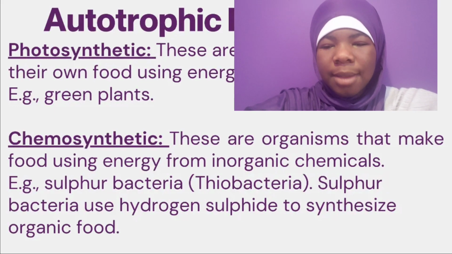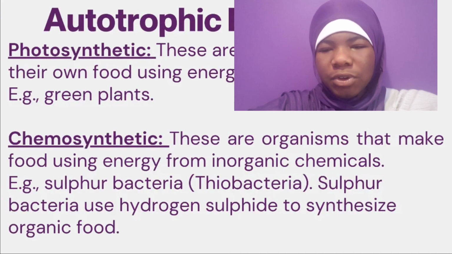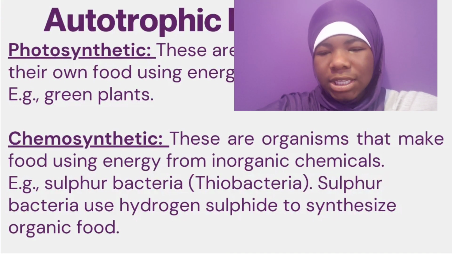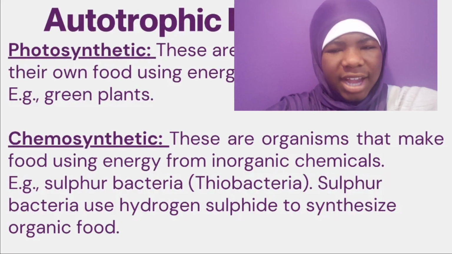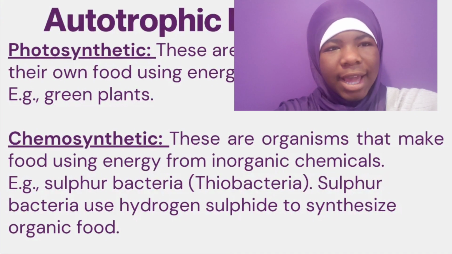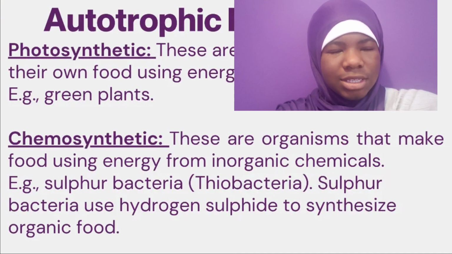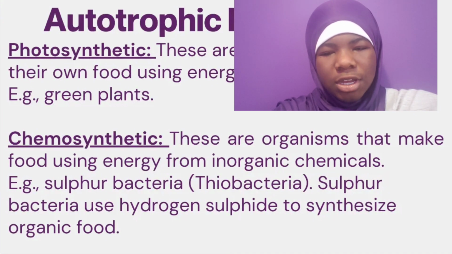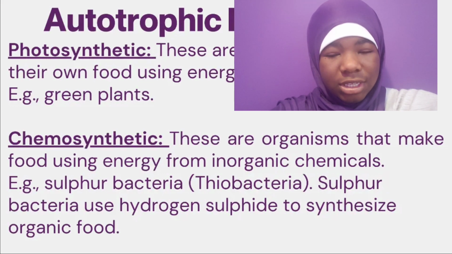These are organisms that make food using energy from inorganic chemicals. The example is sulfur bacteria, called thiobacteria, and they use hydrogen sulfide to synthesize organic food. You'll not be asked about this, but it's another kind of synthesizing food, using things other than photosynthesis.